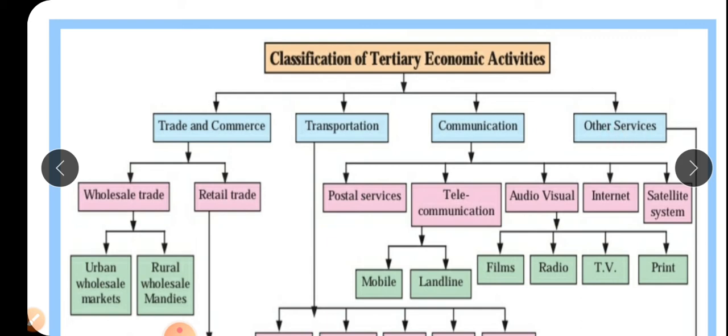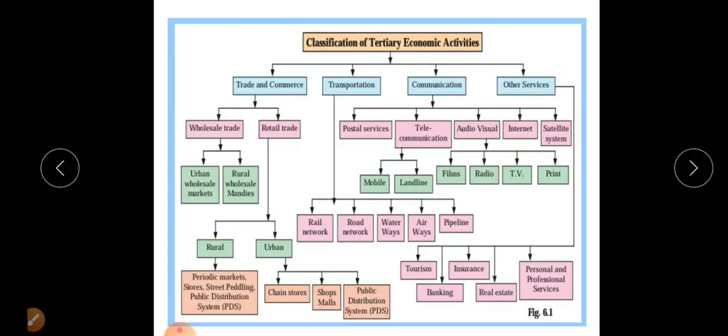Then other services. In other services we can observe tourism, banking, insurance, real estate, and personal and professional services like tuition. These are the personal and professional services.